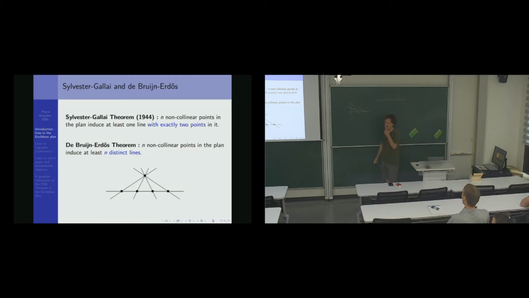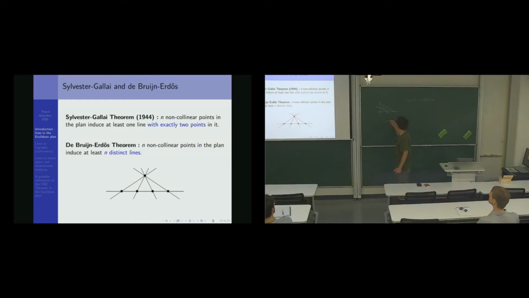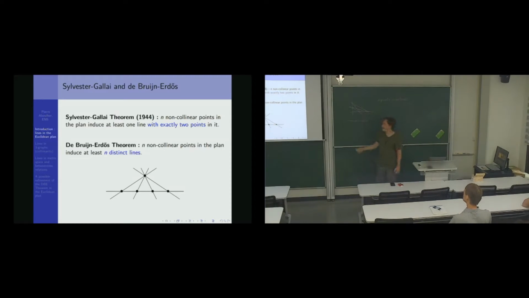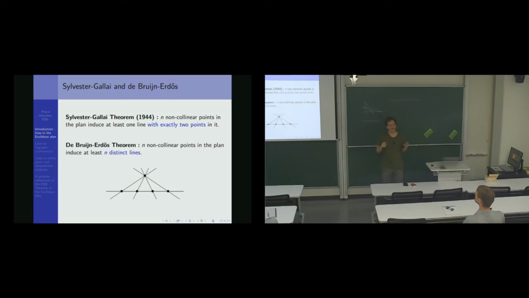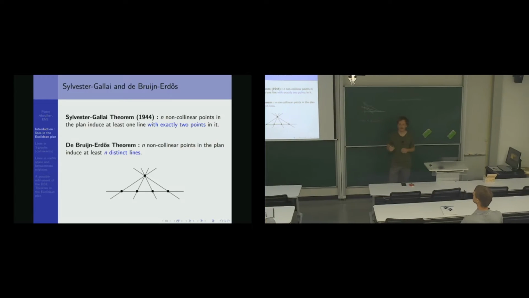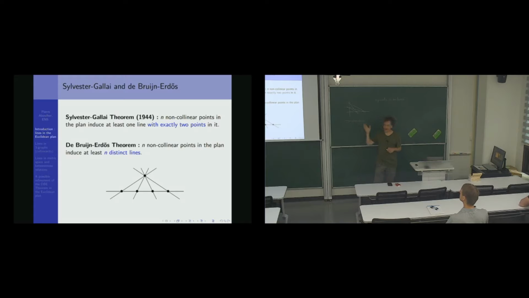And the Sylvester-Gallai theorem says, so the question was first asked by Sylvester in 1893, so a long time ago. And he was asking, okay, for every point configuration like this, either all the points are in the same line, like this, in which case they define a unique line, or they will define what is called an ordinary line, so a line with exactly 2 points. Then this question was kind of forgotten until Erdős raised it again in 1944. He couldn't prove it, and Gallai gave the first proof.